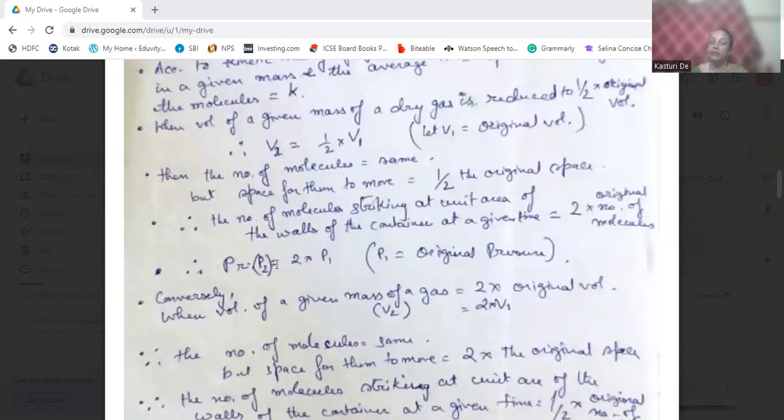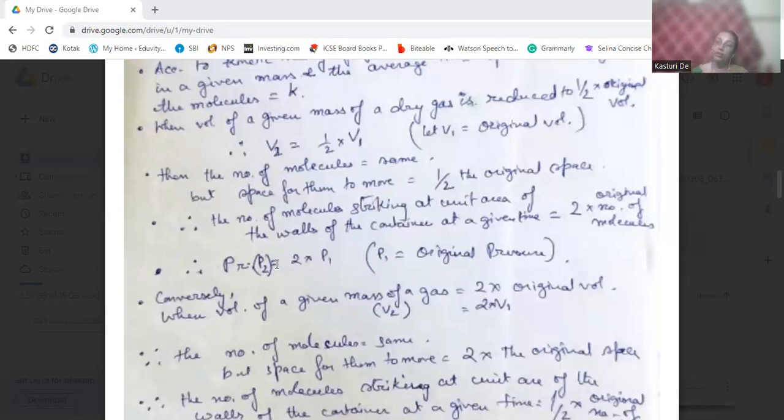Conversely, if the volume V2 of a given mass of gas is increased to twice, say from 10 ml to 20 ml, the space is doubled.